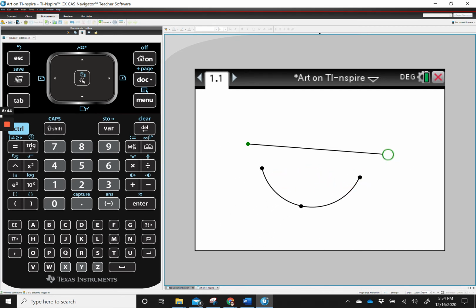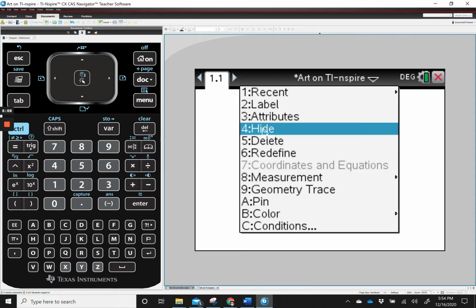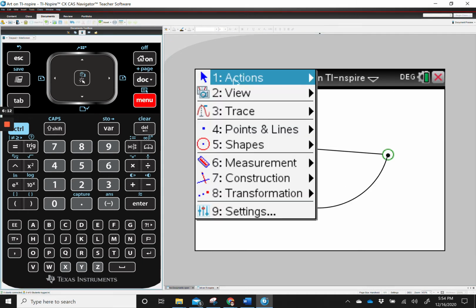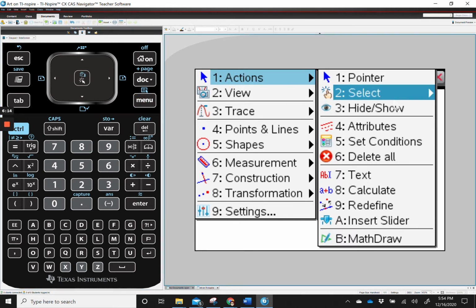And remember when I talked about points on objects, what if I wanted this to look like a smiley face? And we put it here like this, but I didn't want this point right here. I can right click on it and hide just that point. And now it's no longer there, but since I hid that point, I can no longer grab that point and change the shape of it.